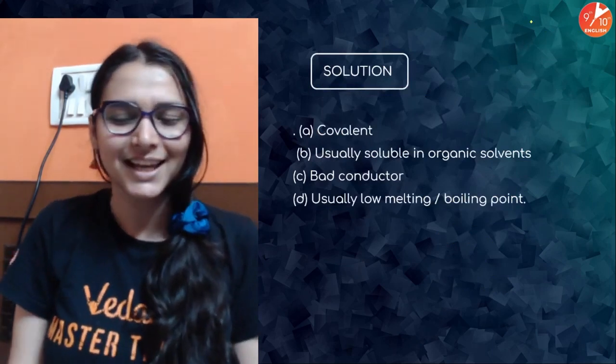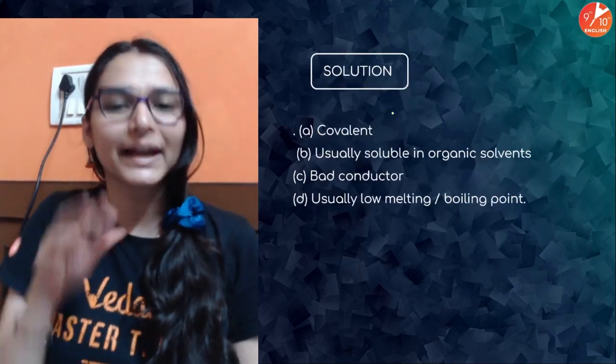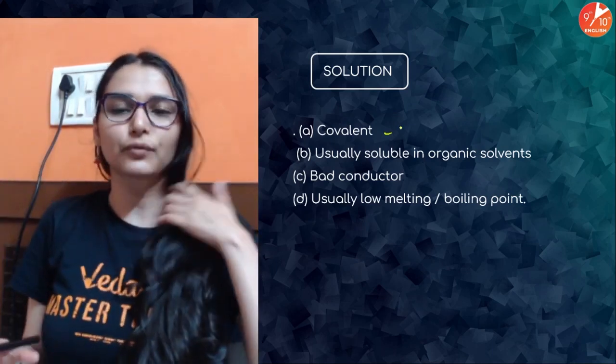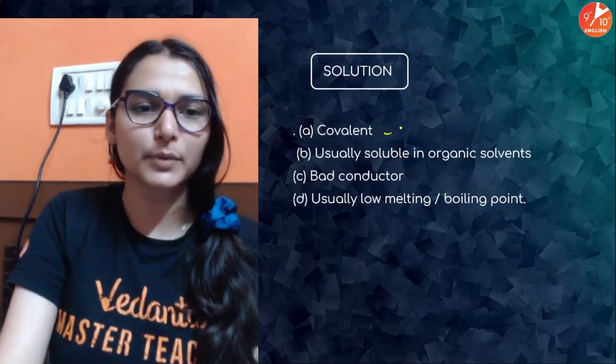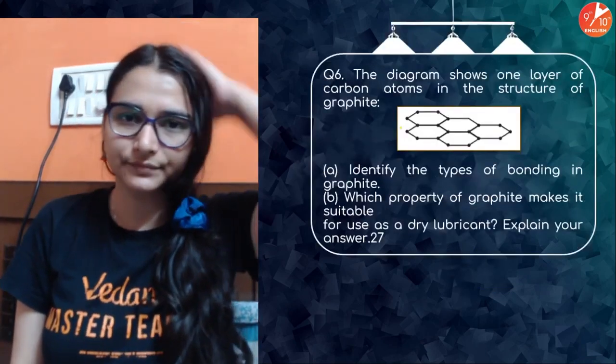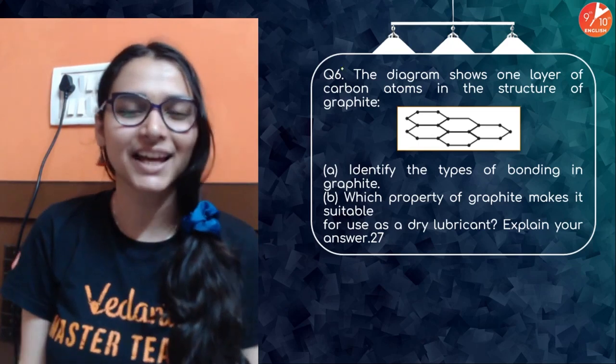So easy. But at least you can write 1 line about it, है ना. एक line लिख देना कि covalent bond, because sharing is involved there, and all that math is explained over here. You will just take 1 minute in order to solve this. Okay, easier. चलिए, next question.